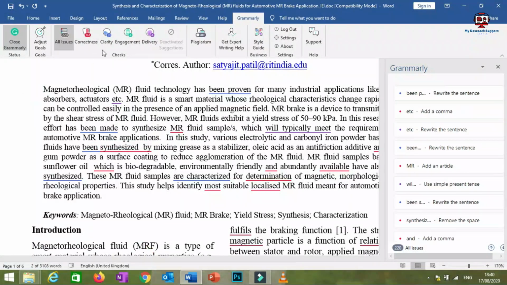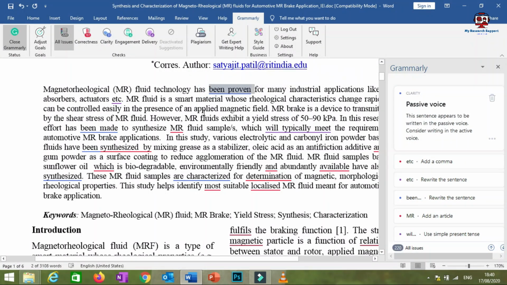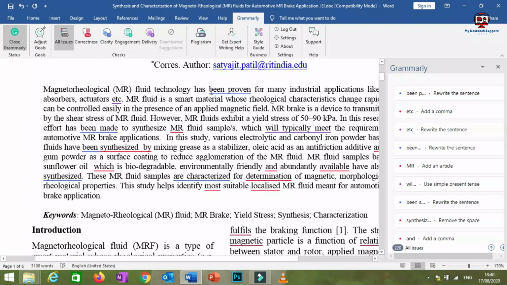Now we'll move to the second option. The second option, you can see here, is clarity. Clarity means the words that are highlighted with blue. See, clarity is indicated with the blue line. The words highlighted with blue lines are not incorrect words, but they need to be improved in order to improve the clarity of your research article or that particular word or sentence.